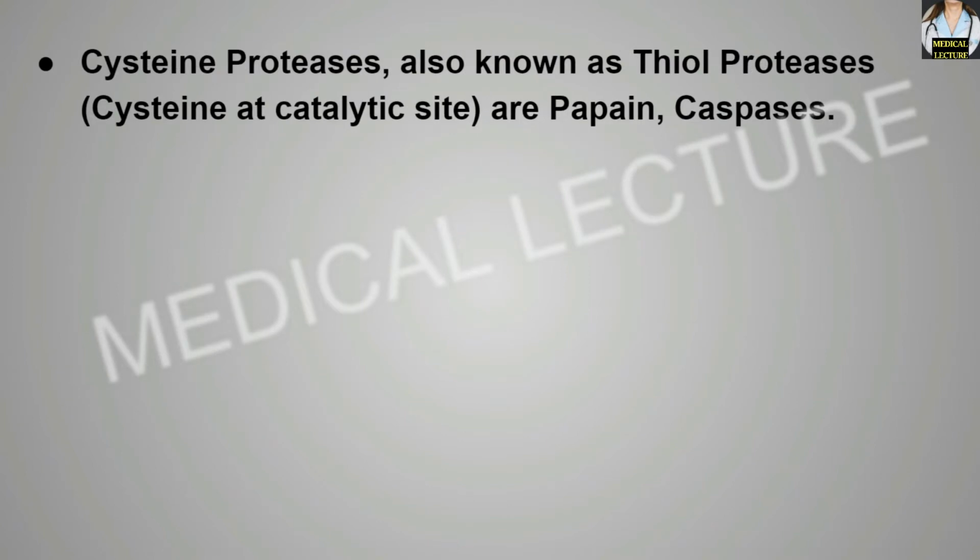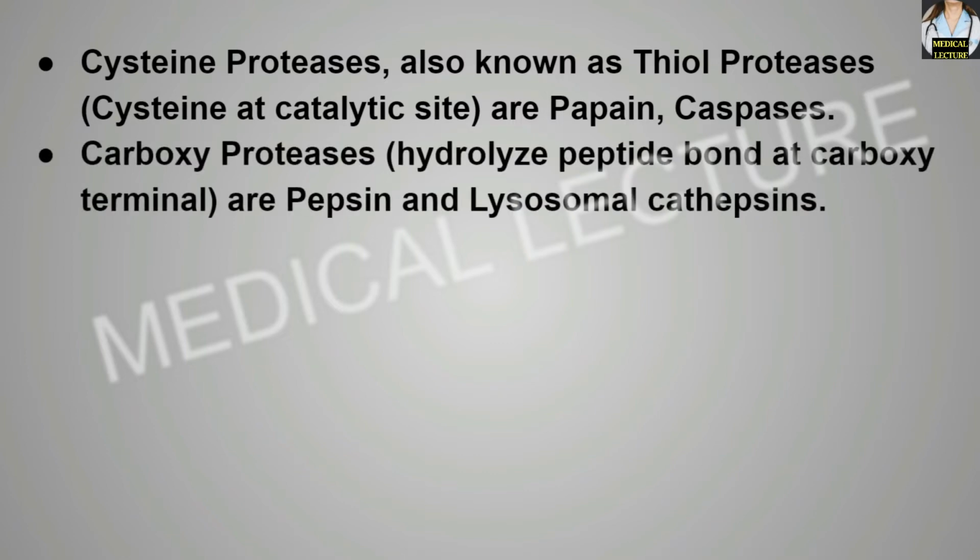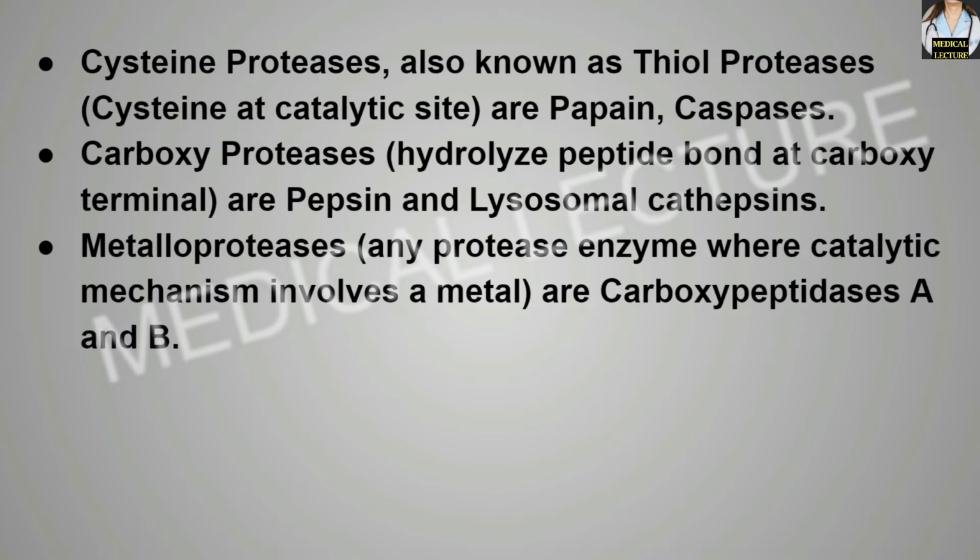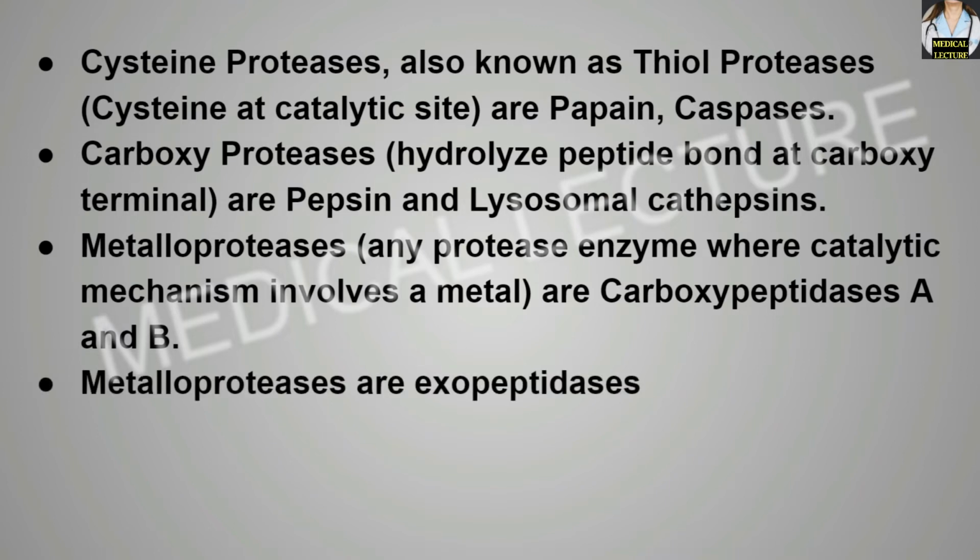Cysteine proteases, also known as thiol proteases, are papain and the caspases. Carboxy proteases that hydrolyze the peptide bond at the carboxy terminal are pepsin and the lysosomal cathepsins. Metalloproteases are carboxypeptidase A and carboxypeptidase B. Metalloproteases are the exopeptidases, very important.